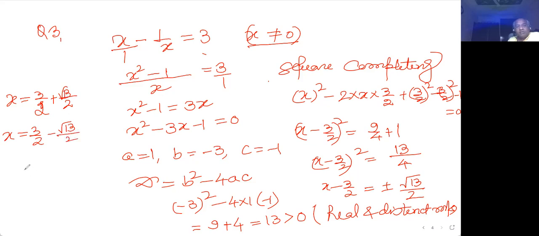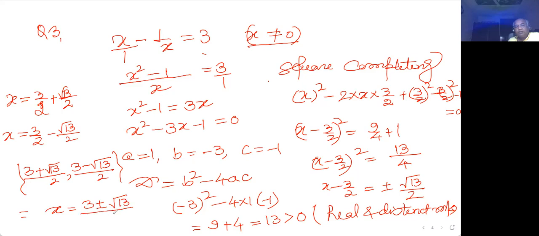So that is (3 plus root 13) by 2 and (3 minus root 13) by 2. These are the two solutions. Sometimes we write it together, x equal to (3 plus minus root 13) by 2. This is a root having some irrational part also. So roots can be rational or irrational because both are part of real numbers.